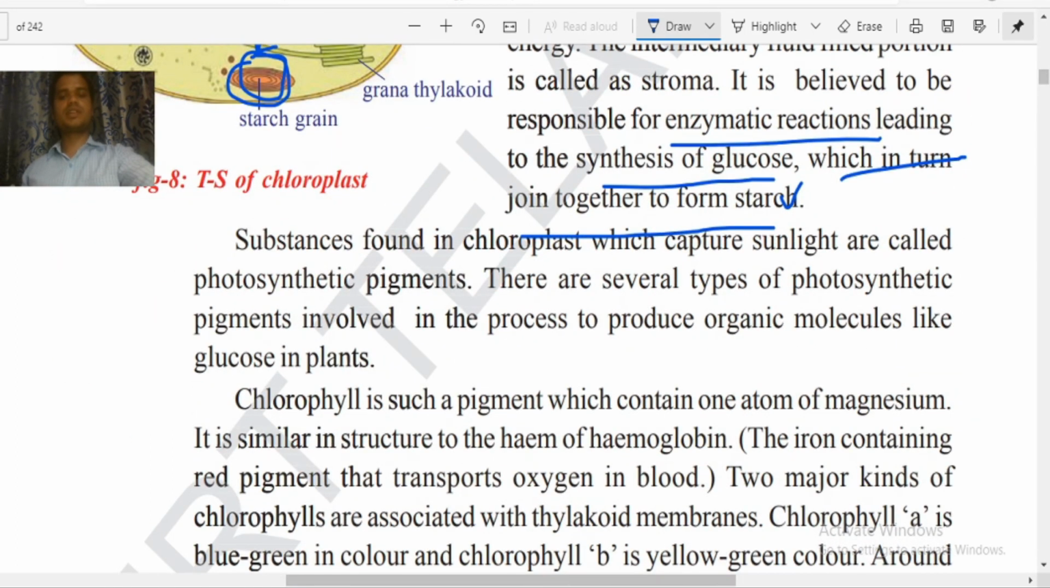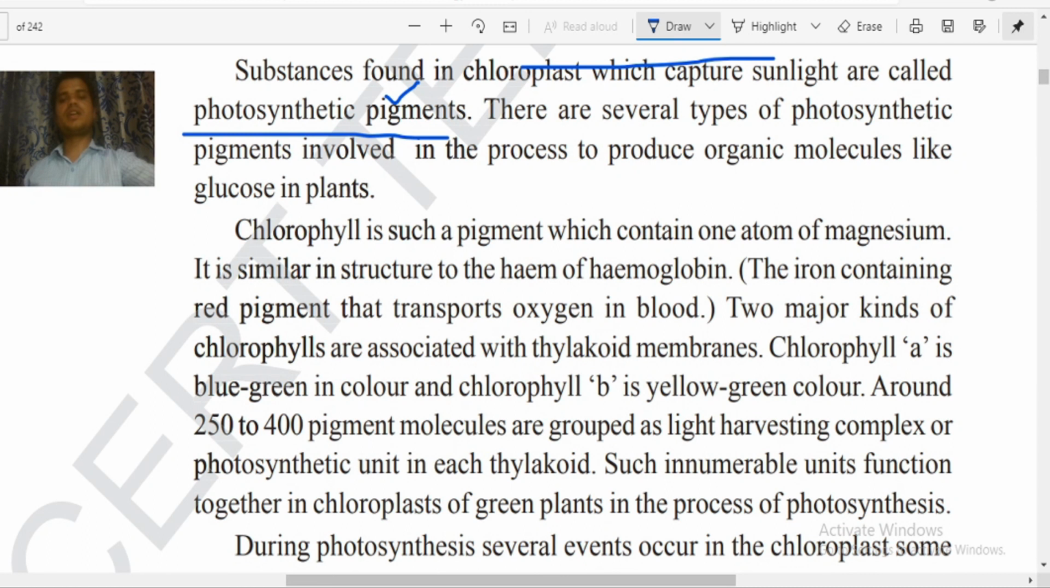Thus, the substances found in the chloroplast which capture the sunlight are called photosynthetic pigments. What is the meaning of pigment? Pigment is nothing but color. Now, why are we calling them photosynthetic pigments? Because they are able to grab the light. That's why they are called photosynthetic pigments. There are several types of photosynthetic pigments involved in this process to produce organic molecules like glucose in plants. Not only the green structure is available; many different types of molecules are also available to produce glucose.